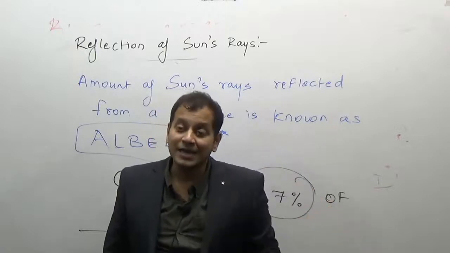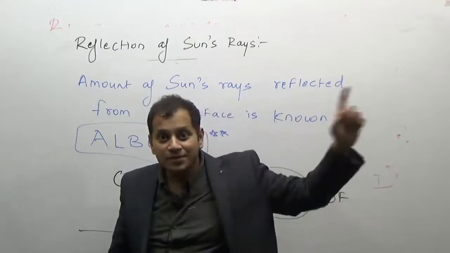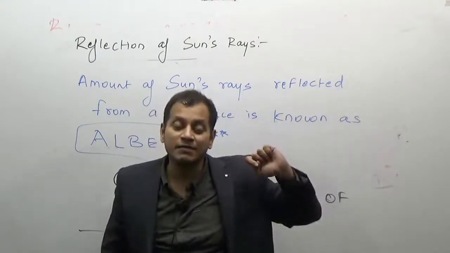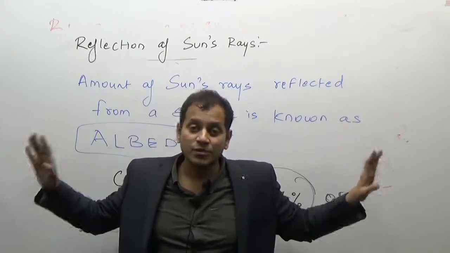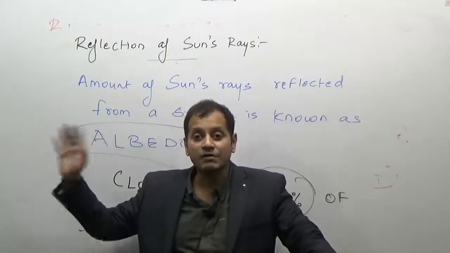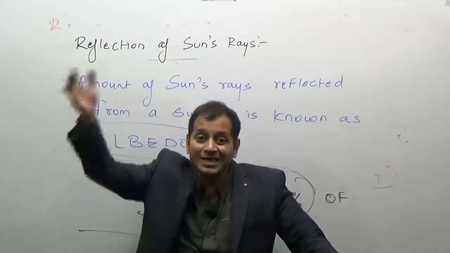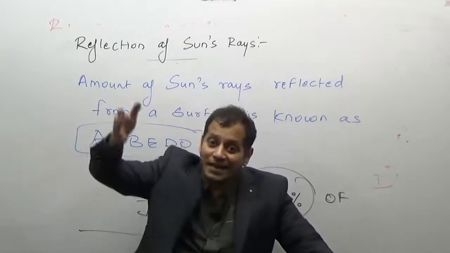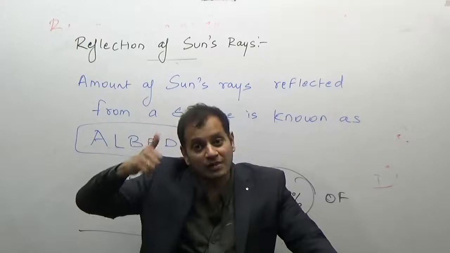On the other hand, if we wear light colored clothes, most of the sun's energy will be reflected, and we will feel cooler and more comfortable. So it is expected to wear light colored clothes during summer because of the higher albedo.